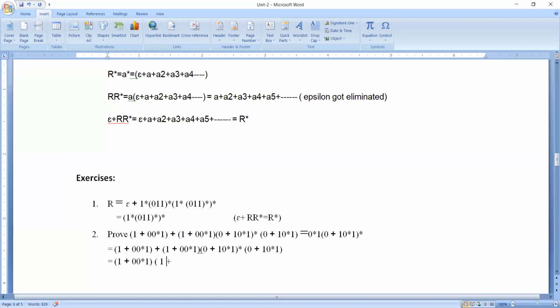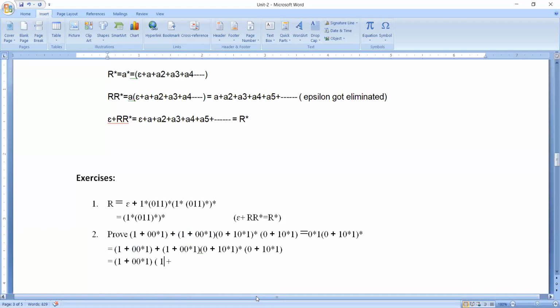But please remember, don't commit such a mistake, because in regular expressions this 1 belongs to the input alphabet as a symbol, where the meaning is going to change completely. So that is the reason why you should not use 1.